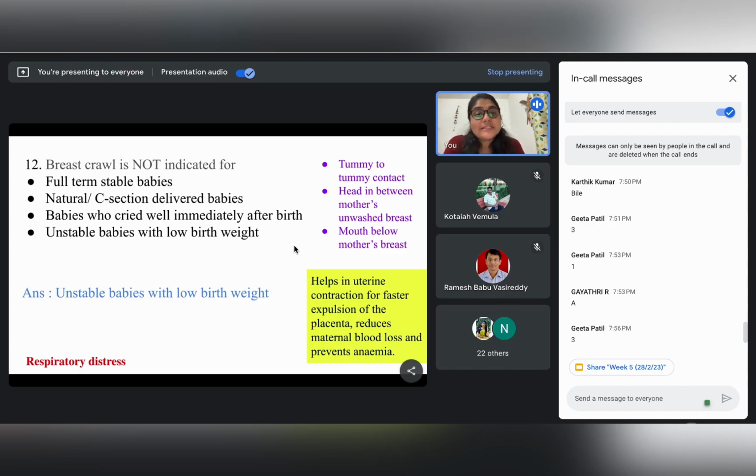So as we have also discussed the advantages of breastfeeding for the mother, this breast crawl, culminating in breastfeeding, also helps in the faster expulsion of placenta through uterine contraction in the case of mothers. So this also reduces the blood loss for the mothers, and hence there will be lesser chances of anemia in cases of mothers. So the breast crawl leading to the breastfeeding is a very beneficial phenomenon which occurs after child delivery, directly for the child obviously, and it also has indirect advantages for the mother.